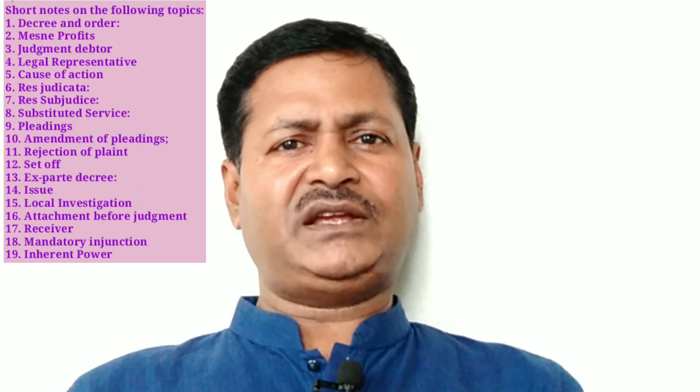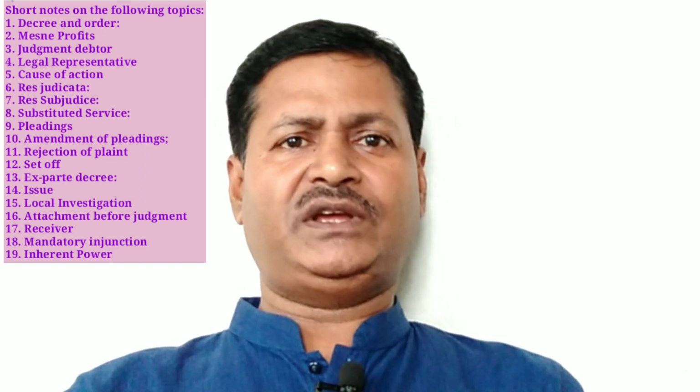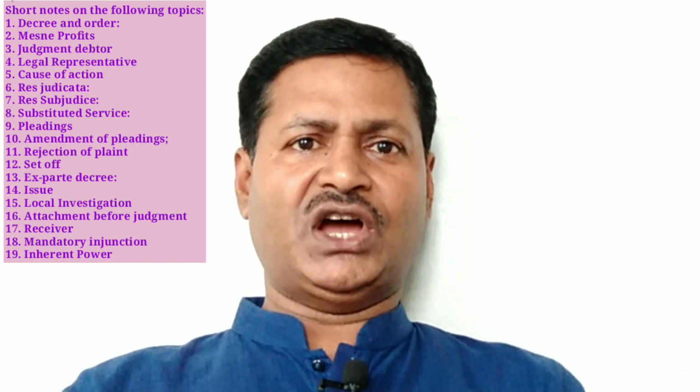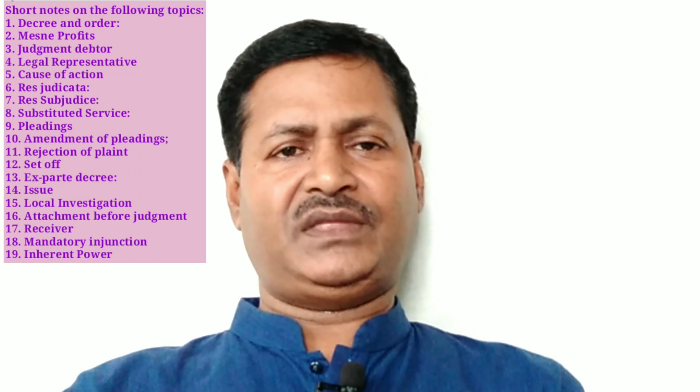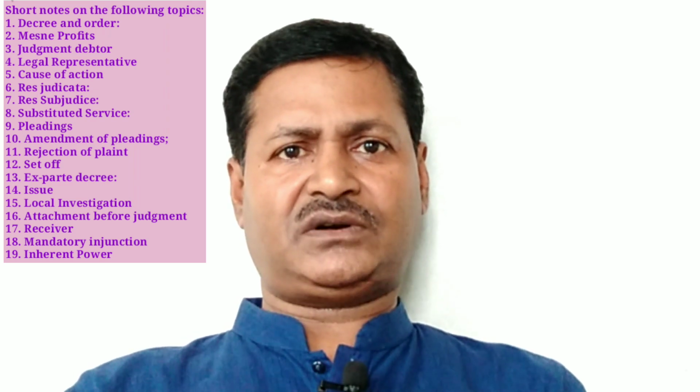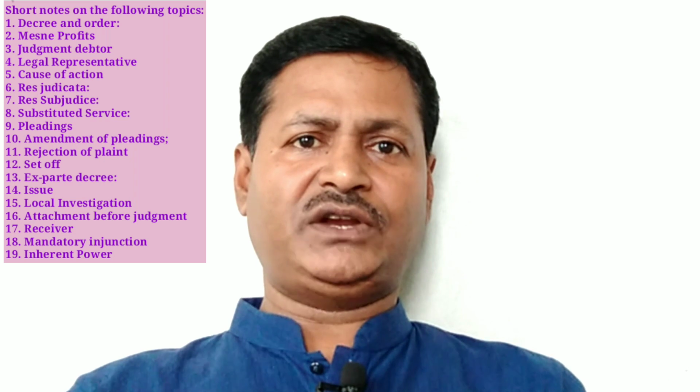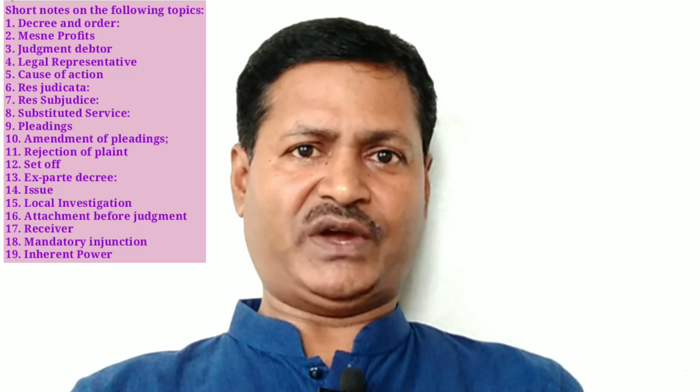Number 7, res sub judice. Situations where a pending civil suit can be stayed. The following conditions are to be fulfilled to stay a suit under Section 10 of the Code of Civil Procedure. Number 1, 2 suits. There shall be 2 suits, one of which shall be previously instituted and the other shall be subsequently instituted. Number 2, facts in issue. The subject matter of the previously and subsequently instituted suits shall be the same. Number 3, same jurisdiction. The court in which the first suit has been filed shall have the jurisdiction to give relief in the subsequent suit.